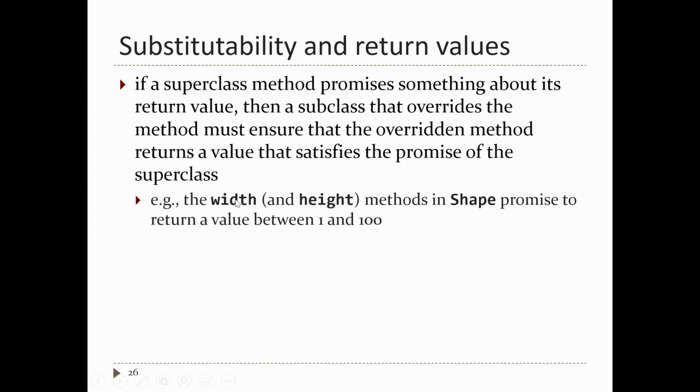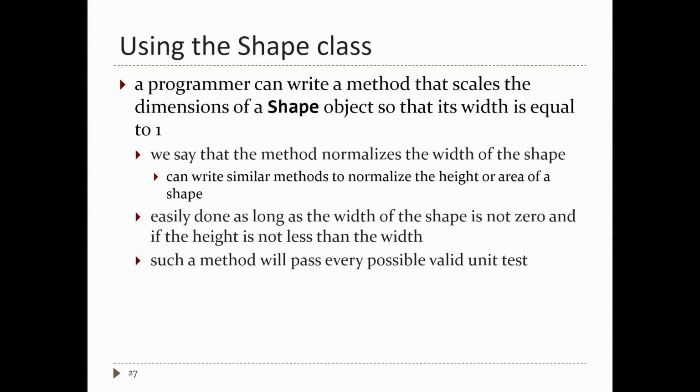So what does the width method from shape promise to do? It promises to return the width of the shape. Furthermore, it promises the value will always be between 1 and 100. So if you override width, you have to make sure that it returns the width of the shape, and it has to return a value that's between 1 and 100.